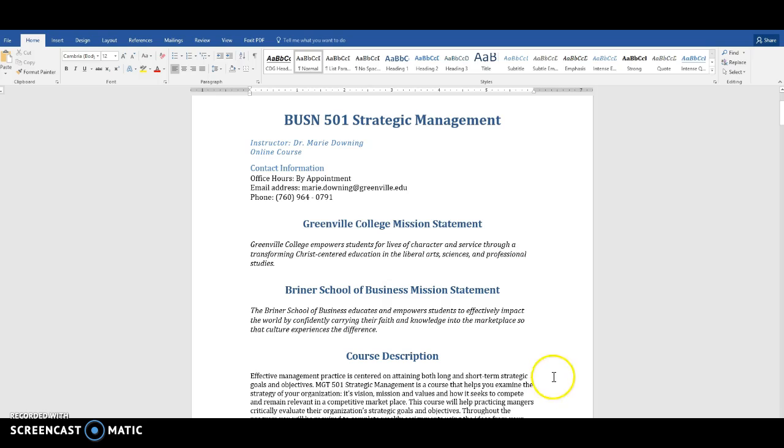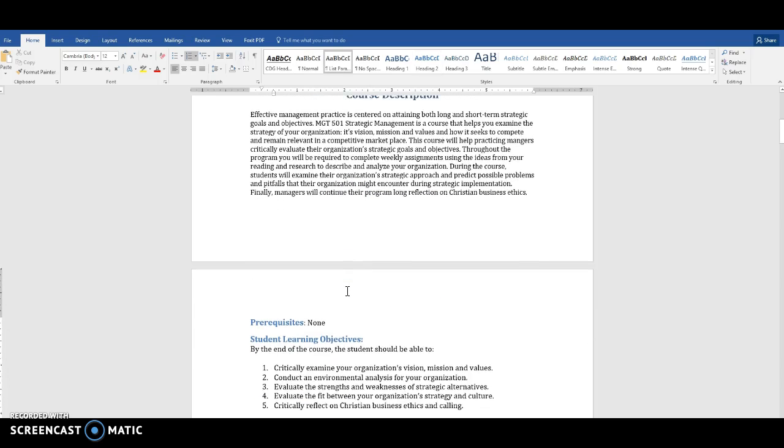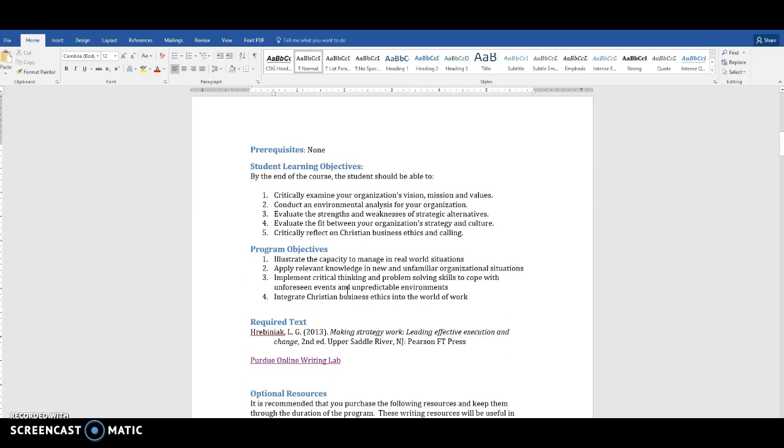At the beginning, there's my contact information, my email address, and my cell phone number. If you text me or call me, I will respond to you just as soon as possible. I don't mind text messages at all, especially if you're working on an assignment and you have a question. Remember, I am in California, so I may not always be able to respond when you send me a text, but I will do my very best. And I will respond, just may not be right away.